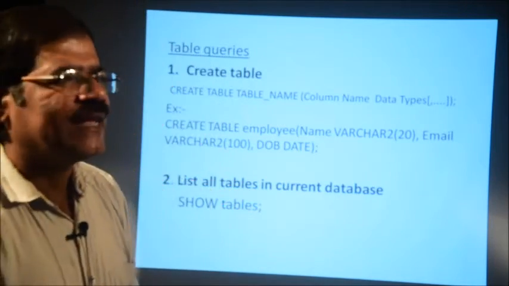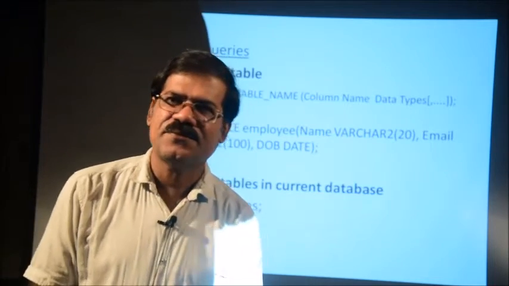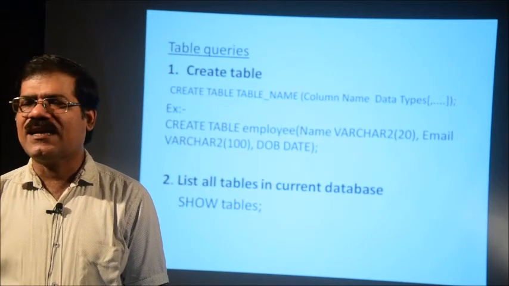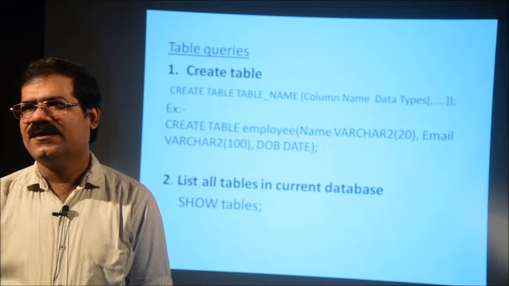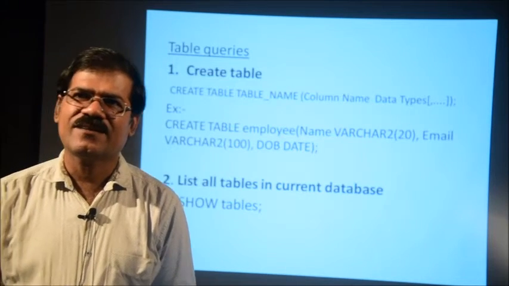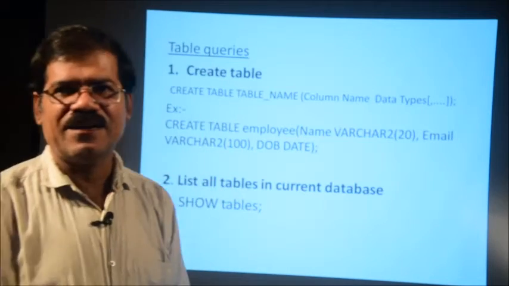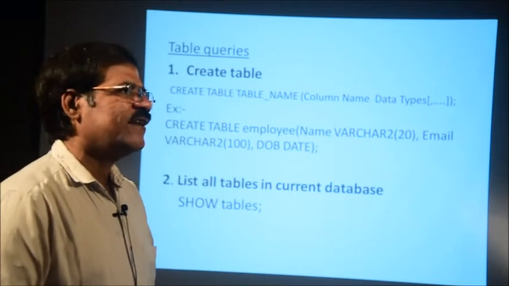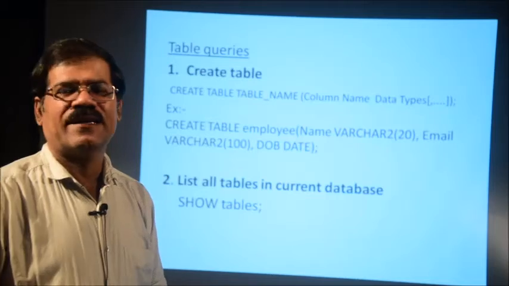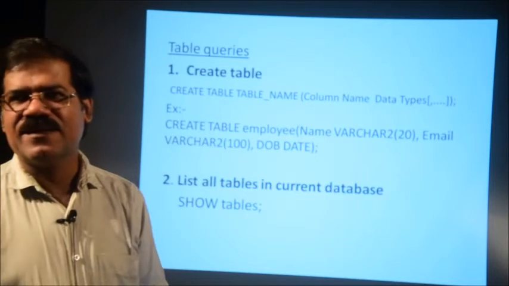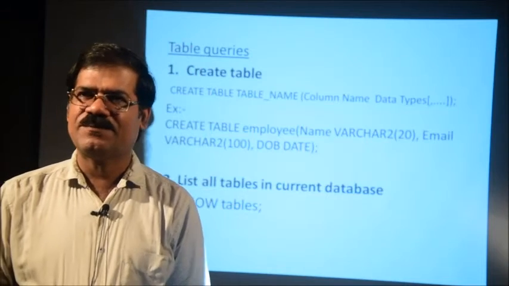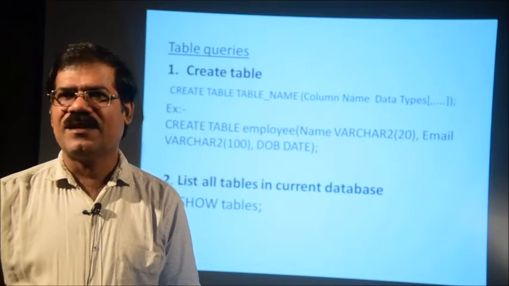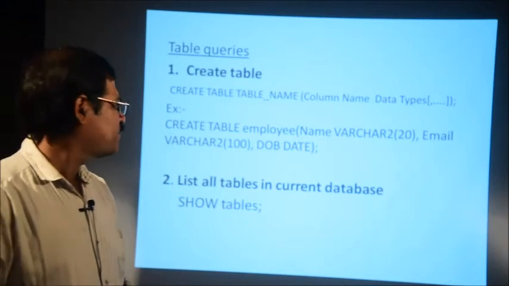Name is a variable character, or a character type. Address may be a character as well as a number, because I will write 44 Forest Park. 44 is a number, Forest Park is characters. So it is a combination of character and number, so you take varchar, meaning variable character. If you define character, only characters will be accepted. If you define number, only numbers will be accepted. Varchar means both numbers as well as characters will be accepted.